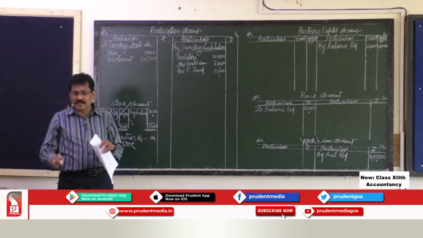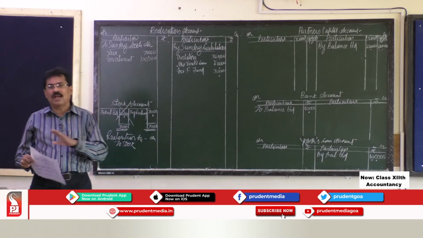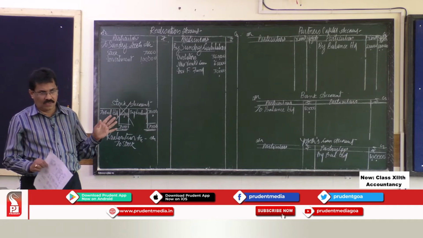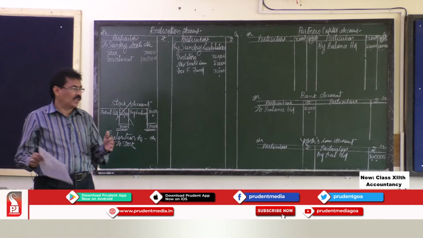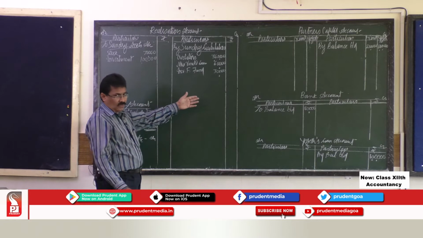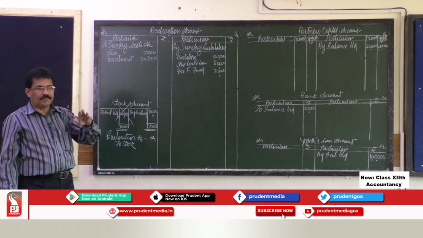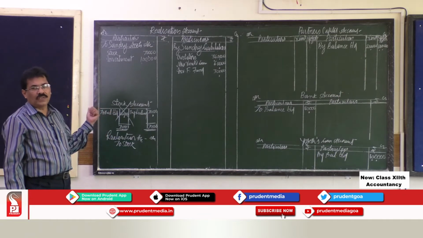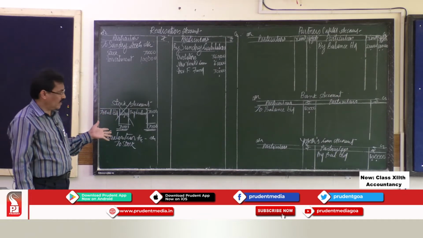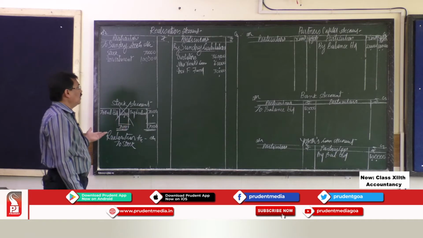So, debtors and provision for bad and doubtful debts are totally different accounts. It is a matter of presentation. Otherwise, instead of minusing that 20,000 on the asset side of the balance sheet, the same provision for bad and doubtful debts can be shown on the liability side of the balance sheet. It is a matter of presentation.